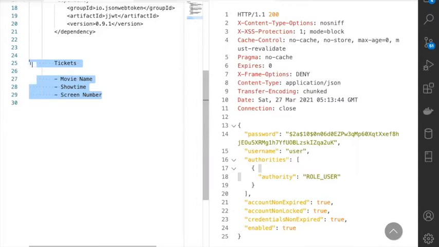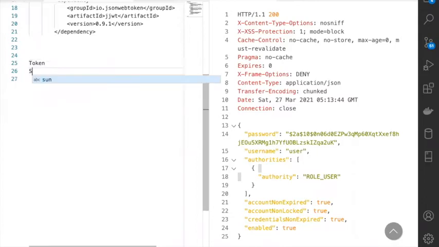So tokens provide you two advantages. One is it becomes stateless. You don't need to, for example, have your verification service somewhere in a remote location, and every time reach that service and ask, okay, this is the credential, tell me whether this is correct. That is no longer required because this is going to happen only once. After that, it is stateless. So that's an advantage.